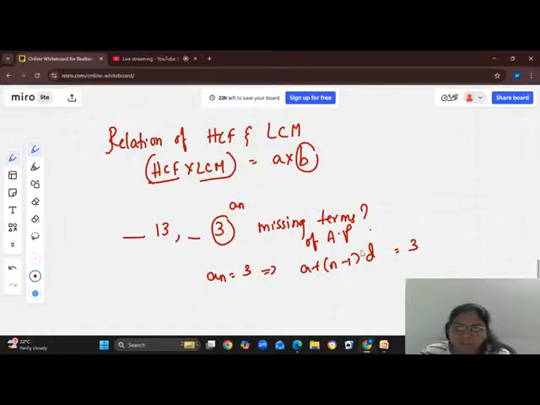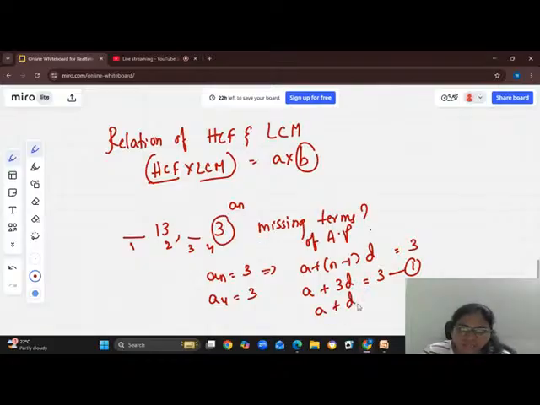So a4 is 3 here. So a plus 3d is equal to 3. This is my first equation. And a plus d is equal to 13. My second equation.